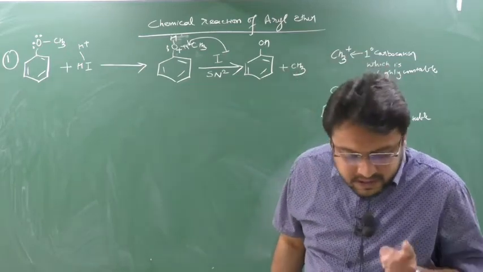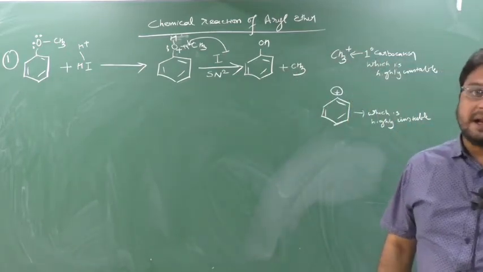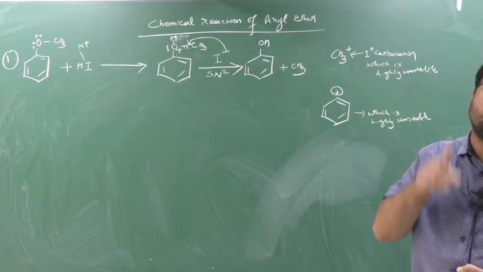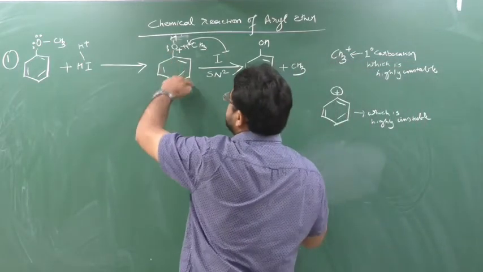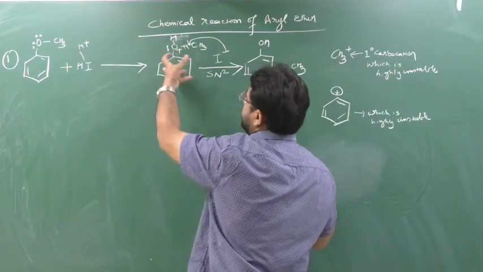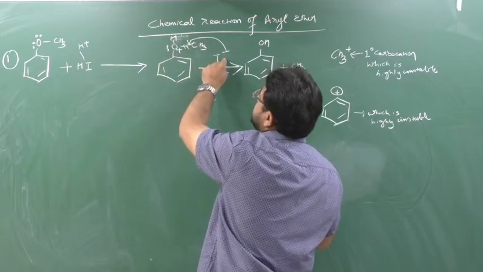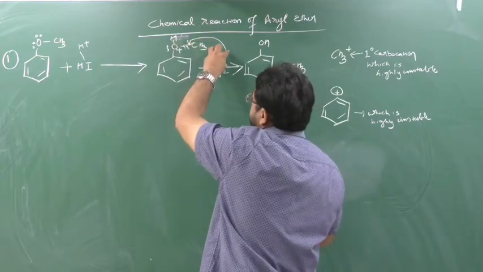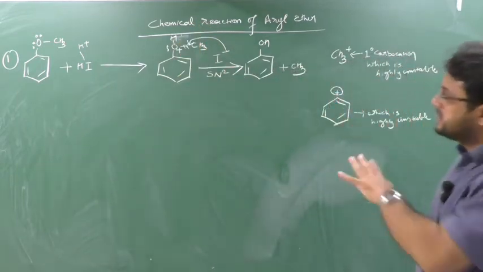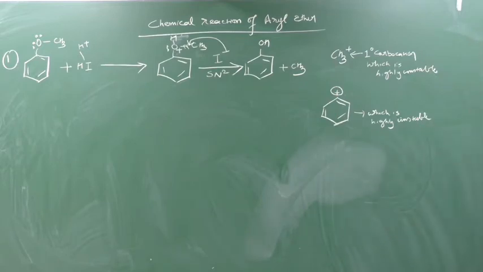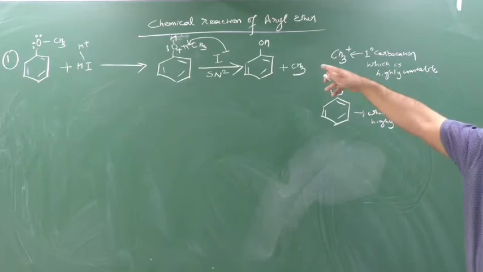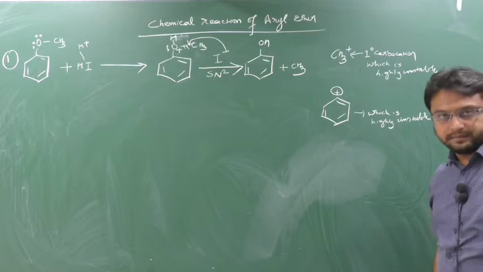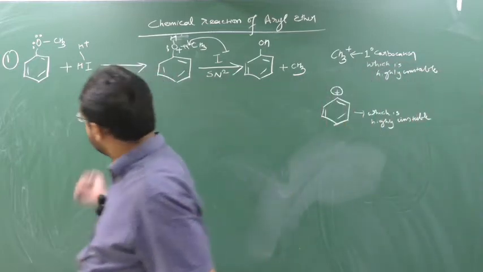Remember, in the SN2 mechanism, I told you that the I minus nucleophile will attack those species which contain less crowding, or less number of carbon. See the crowding here. Here crowding is maximum, 6 carbon, and here crowding is less. So this I minus will attack the carbon which contains less crowding. So this I minus will react with this CH3 only. This is nothing but your SN2 mechanism. So this species will be generated, not phenyl iodide. Iodobenzene cannot be generated. Clear this part? Clear?